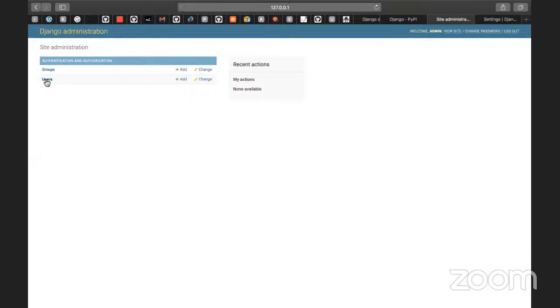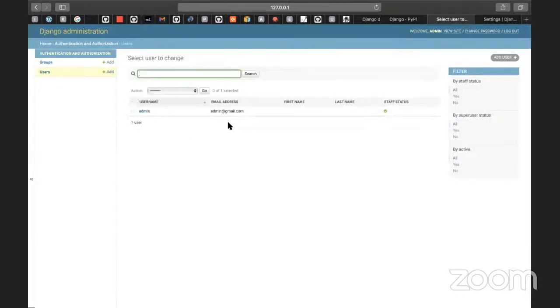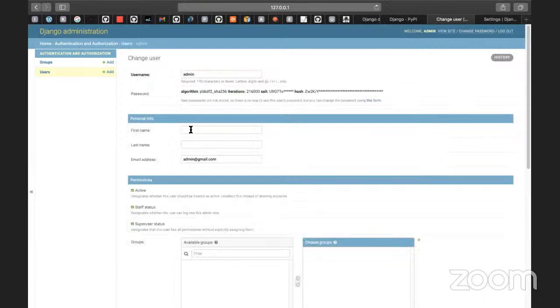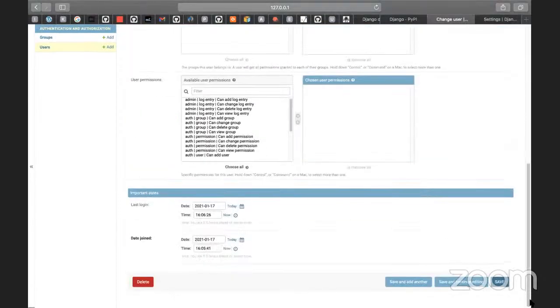Now if you click on Users, we can see the users which were created by us. Basically, I created one superuser here, admin@gmail.com. If you want to edit this information, you can click on admin and give the first name, test, and the last name, test 2 and test 1, for example, and save.